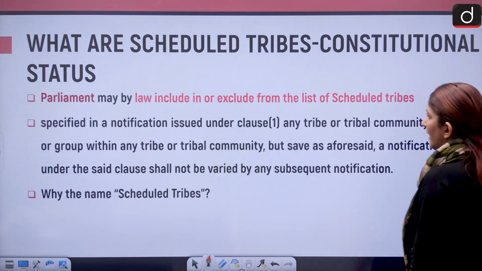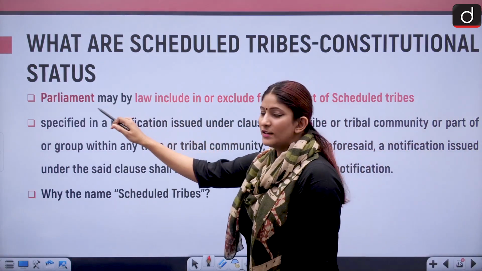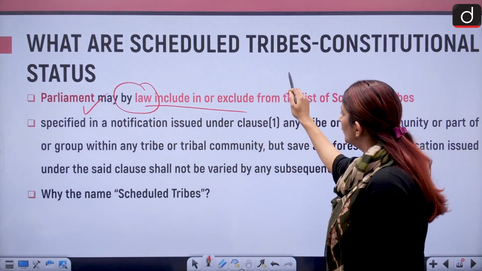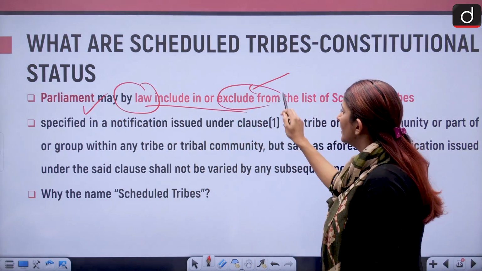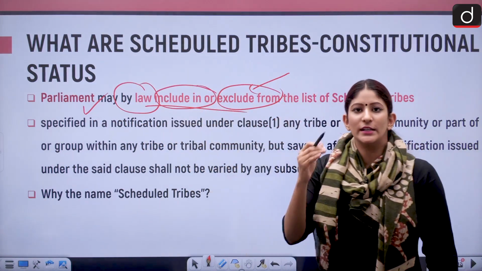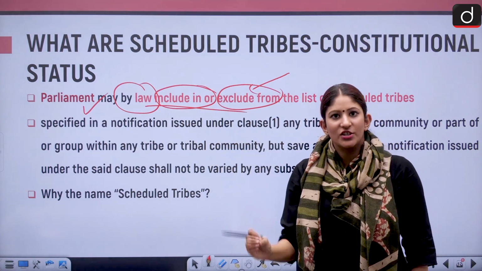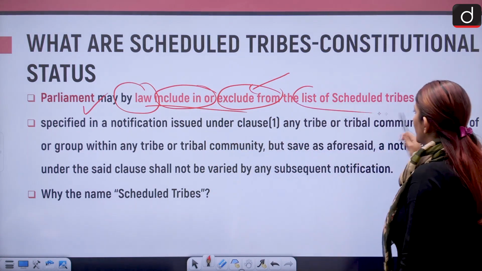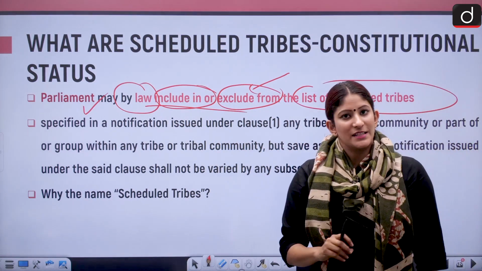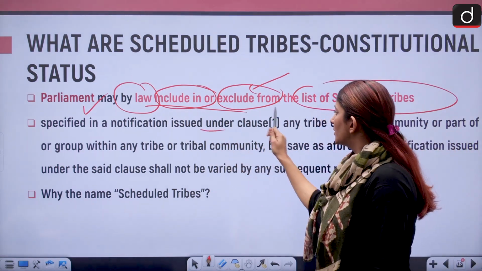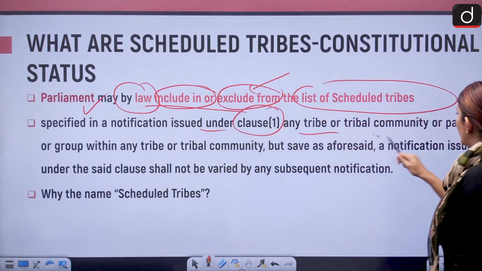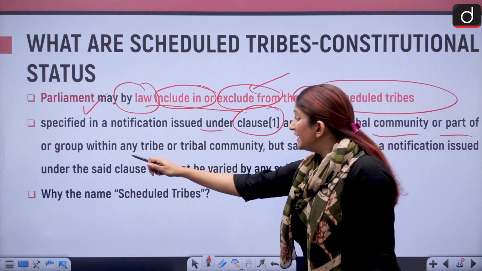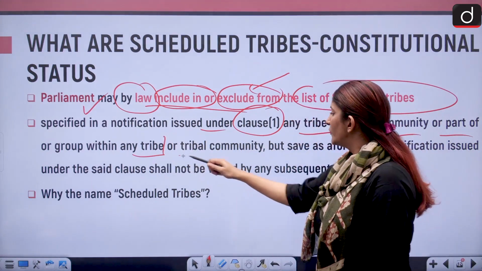And after the president, we have the parliament. Parliament may by law include in or exclude from the list of scheduled tribes, specified in a notification issued under clause 1, any tribe or tribal community or part of or group within any tribe or tribal community.